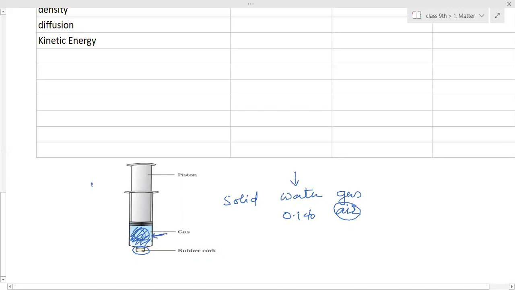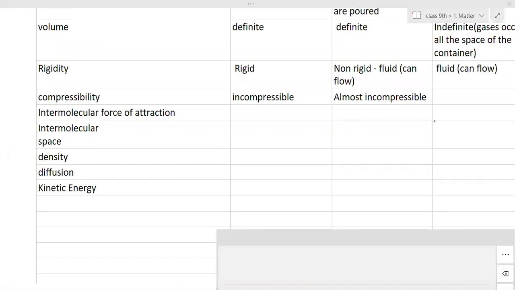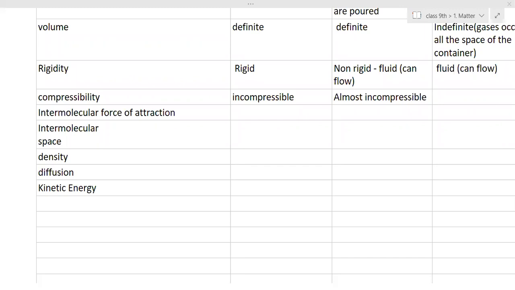So that means gases are highly compressible. So if we write here, it will become: they are highly compressible.